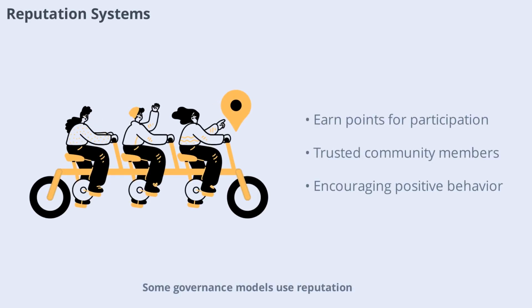Governance models use reputation systems to reward constructive participation. Reputation points are earned by contributing to discussions, proposing ideas, or voting responsibly. High reputation members may have more influence or special privileges. Reputation systems aim to encourage positive behavior and ensure that decision-making is guided by trusted community members.